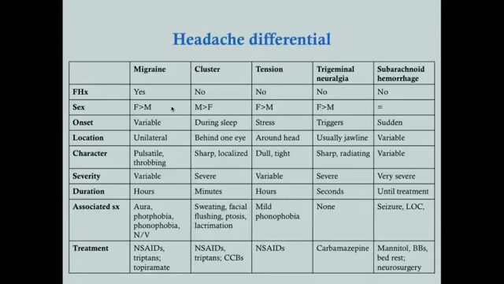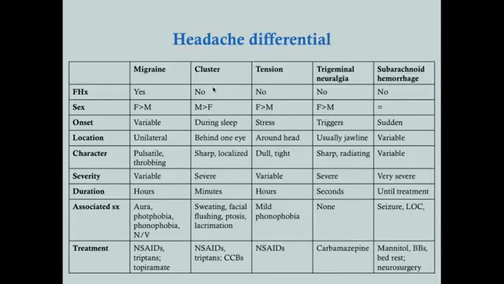So obviously different from migraine and cluster headaches just based on the duration and then the location as well. So trigeminal neuralgia is really the only thing that's going to give you pain along the jawline. Migraine is usually behind the eye. Cluster headaches are usually behind the eye. They're both unilateral as well. So really, trigeminal neuralgia stands out pretty well.